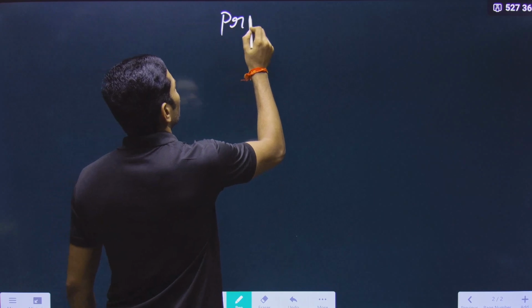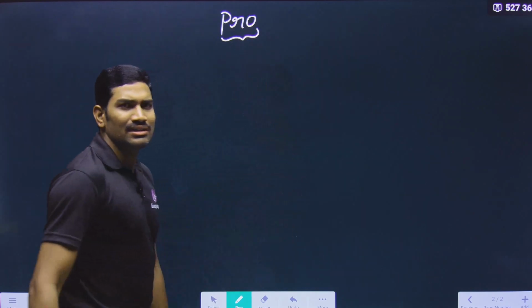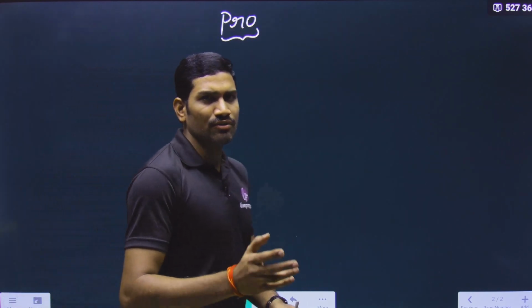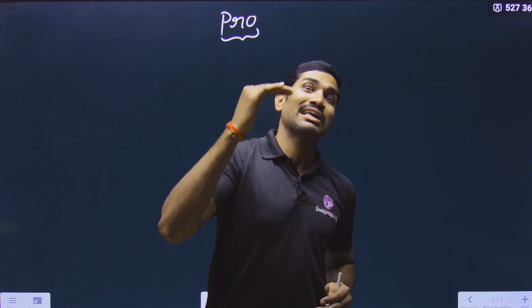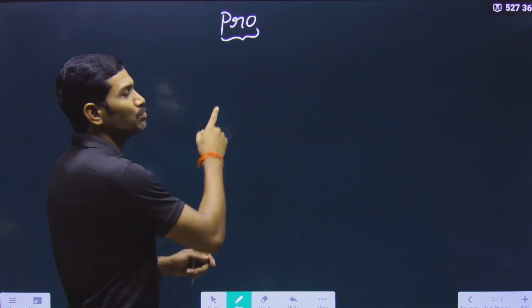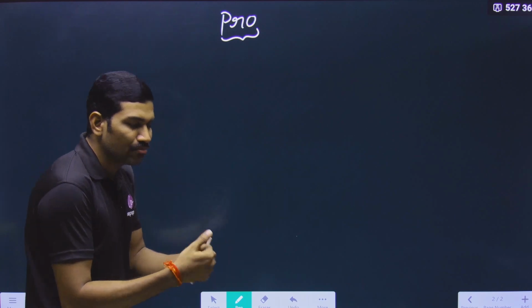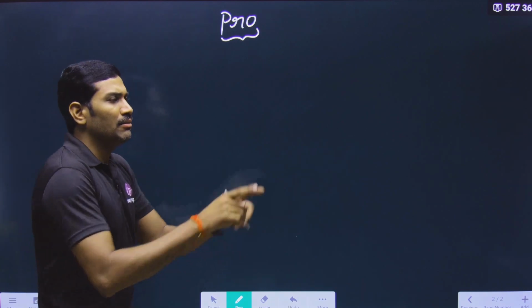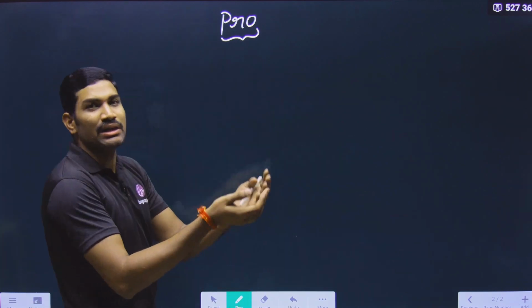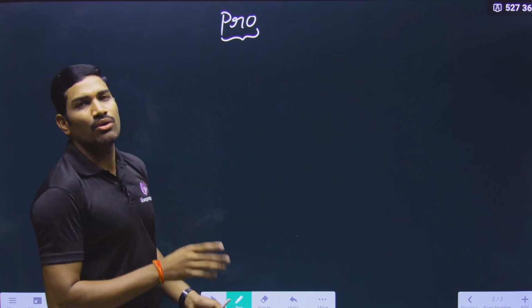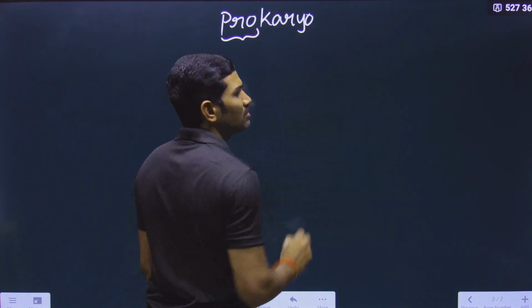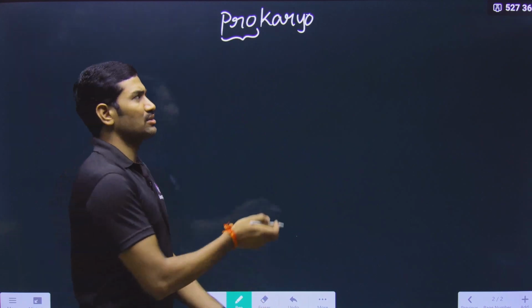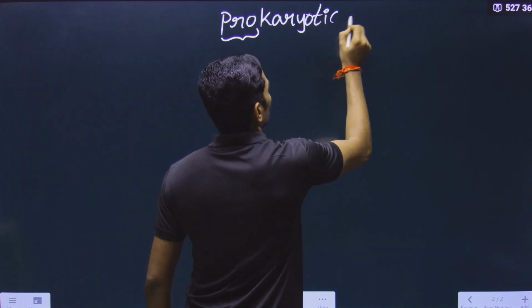What is the meaning of this pro? In the case of software and all, we say pro means professional, higher level. But in this case, pro is not higher level. It is the previous form, the before form. Before making something, whatever the previous form is, that is called pro. And then karyon. What is this karyon? Karyon means nucleus. So it is a prokaryotic cell.